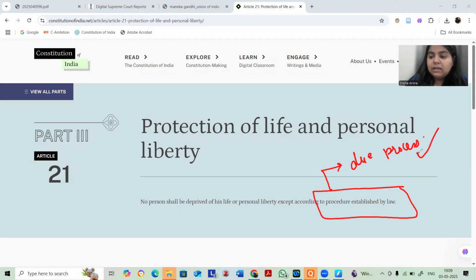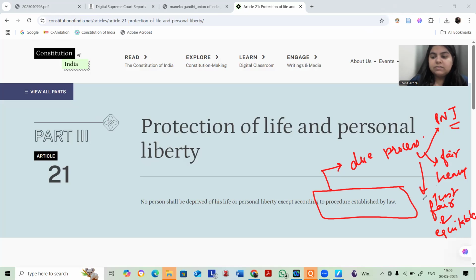Due process means that it should comply with principles of natural justice, giving right of fair hearing and opportunity of fair trial. So law must not be just the written one, just the procedure established by law, but it must be just, fair, and equitable.